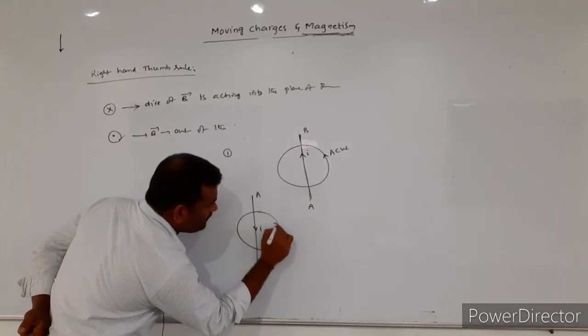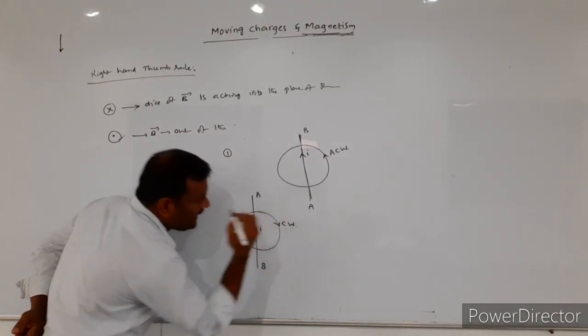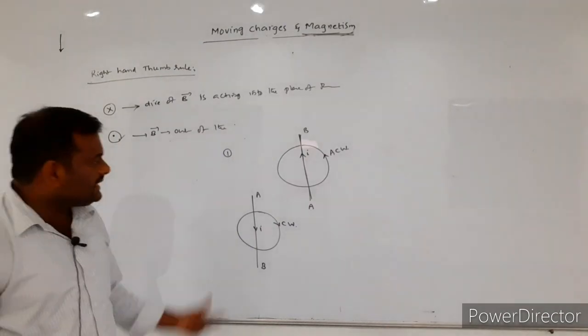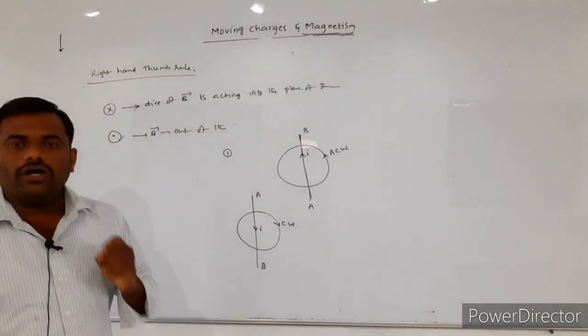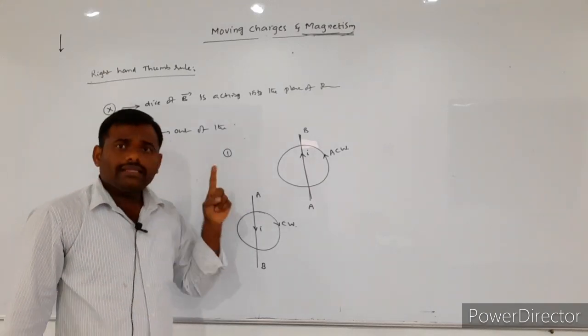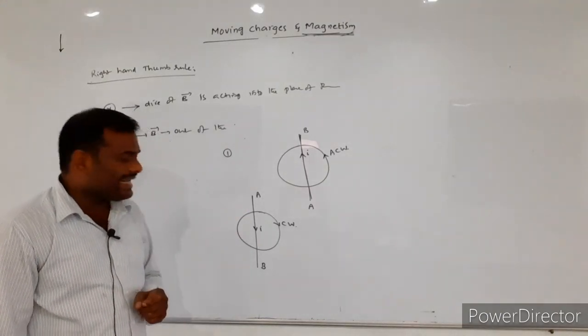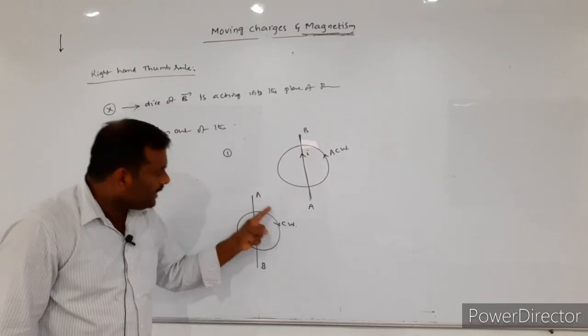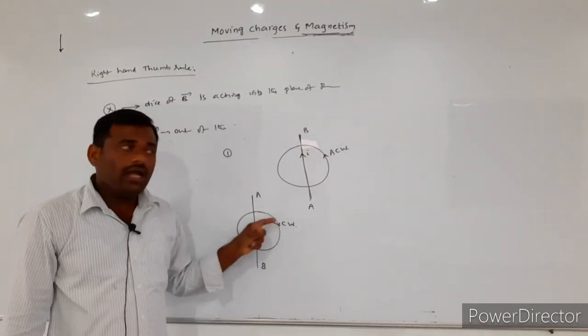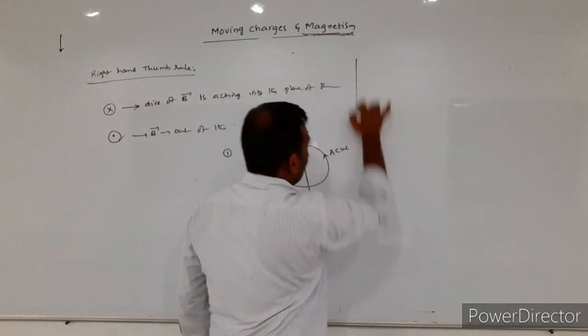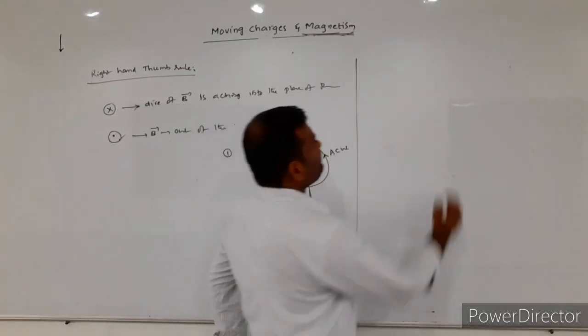So whenever the current is flowing in a vertically downward direction, the magnetic field lines are formed in a clockwise direction. Next, one more application. See here.